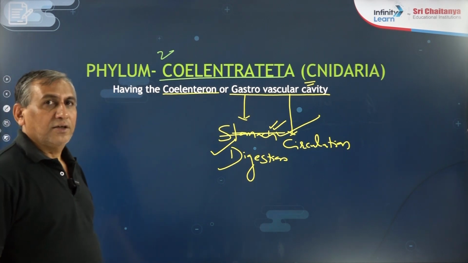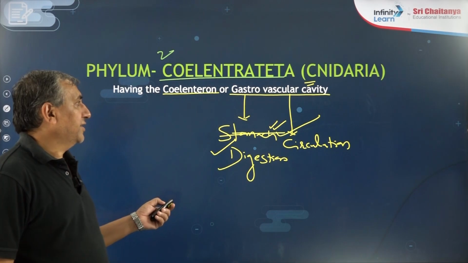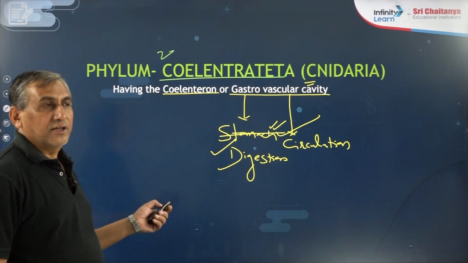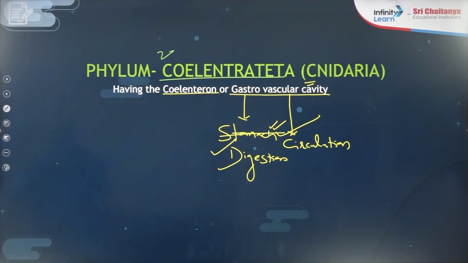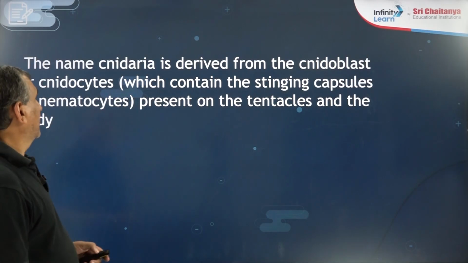As the coelenteron or gastrovascular cavity is present, that is why the animals of this phylum are known as the coelenterata.